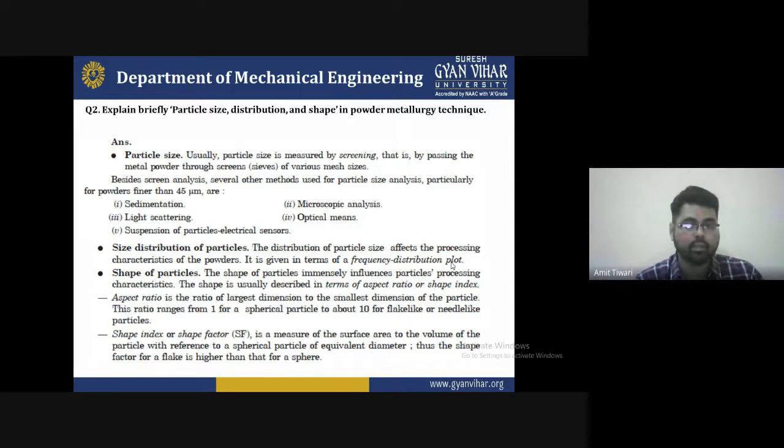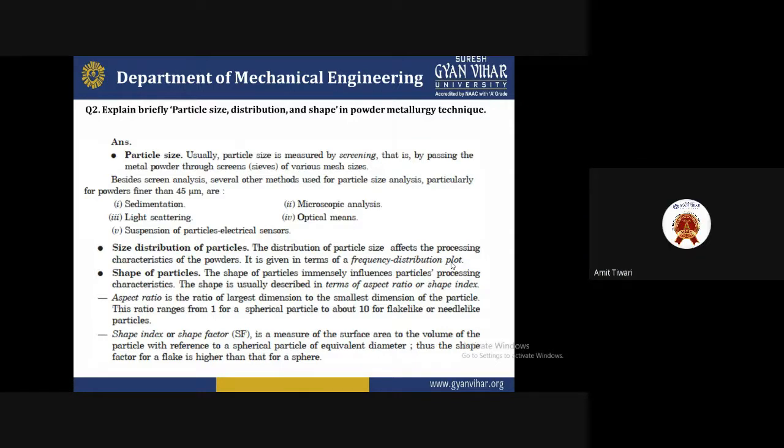Microscopic analysis is better than any other type, because we check by the help of a scanning electron microscope, and with it we can calculate the grain size in microns. So these are basically the measurements and checking phenomena we have to calculate. The second one is distribution, that is, size distribution of the particles.